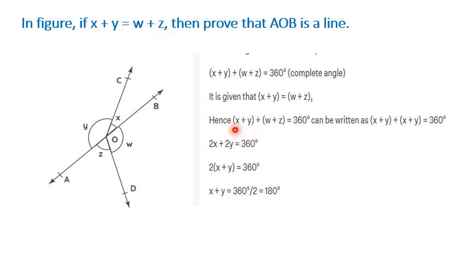So it becomes twice x plus y. Twice of x plus y is 360 degrees. So x plus y will be 360 by 2, which is 180 degrees. So this is what we got, x plus y equal to 180 degrees. These are angles in a linear pair. It means AOB is a straight line.